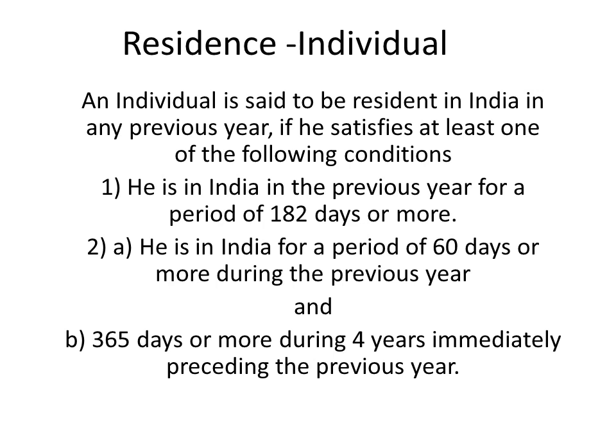So for this, we are having the residential status in case of an individual. The residential status of a person whose status is an individual can be of three types. That is, resident and ordinary resident, resident but not ordinary resident, and non-resident.